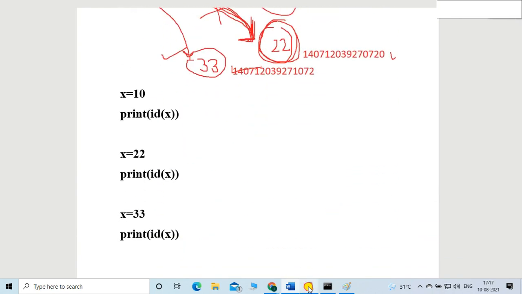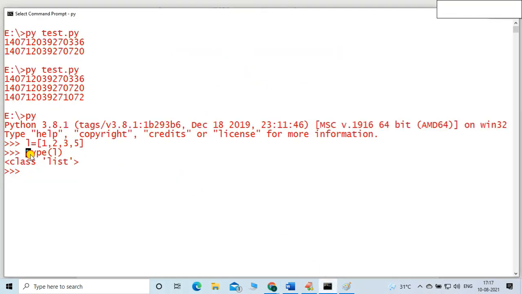Now, friends, tell me whether this L is a fundamental data type. No, not a chance, that is not possible. Its type is list, and list is not a fundamental data type. Total 5 fundamental data types are there, just 5. This list is not a fundamental data type. That's why it is mutable, friends.